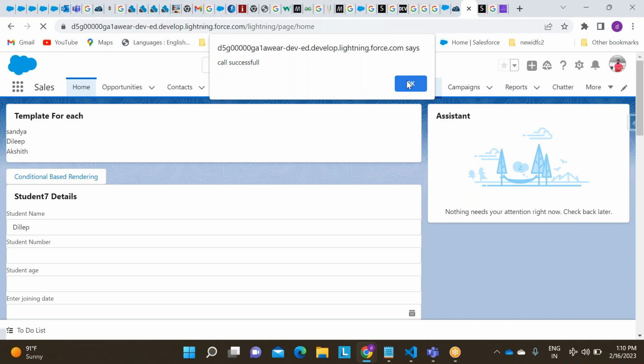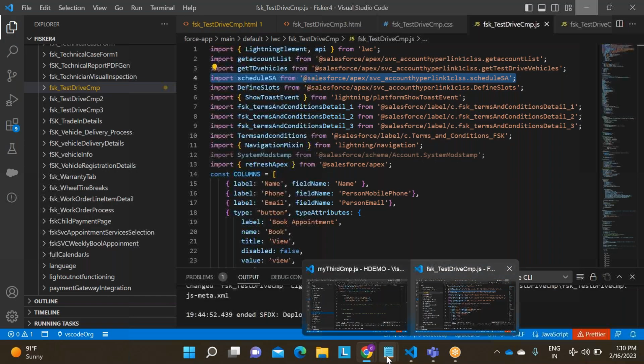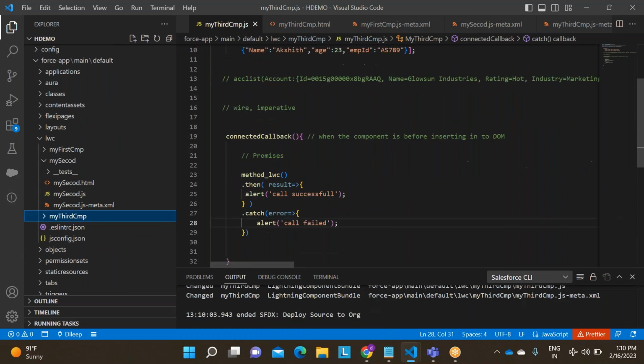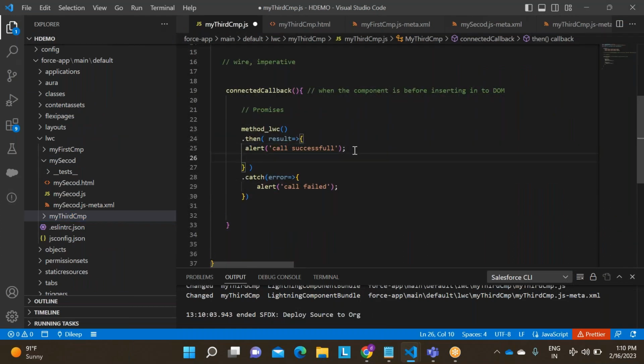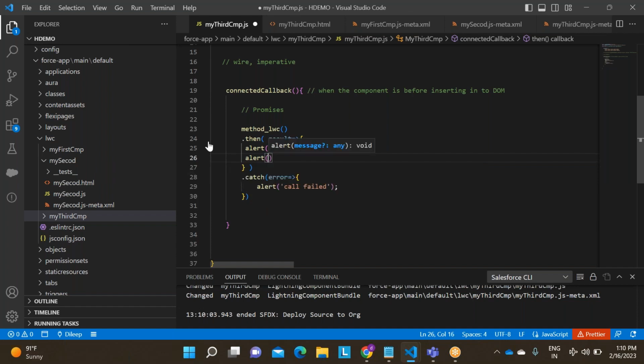So now you need to see the data. How will you see the data? This is our agenda. Now write any alert. I'll write alert and console.log both. See alert, Control C. I'm writing result.